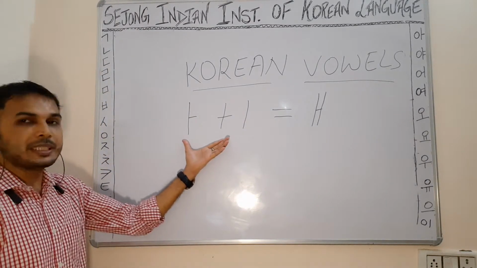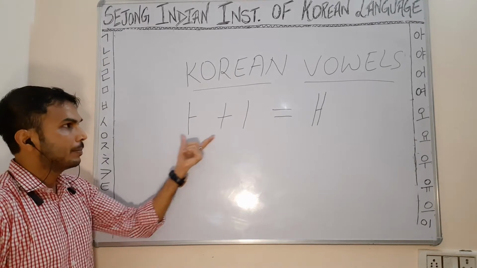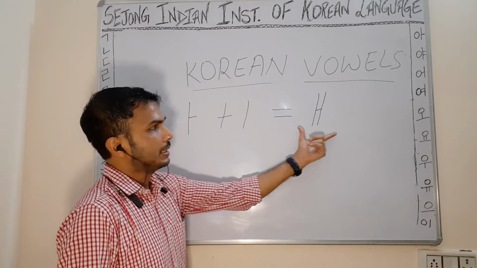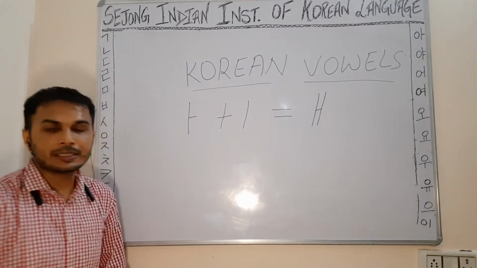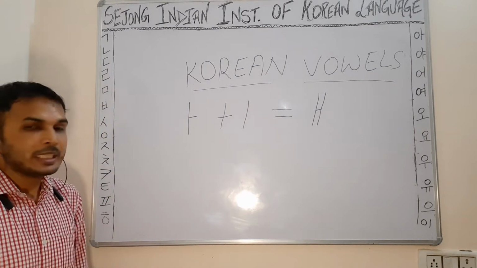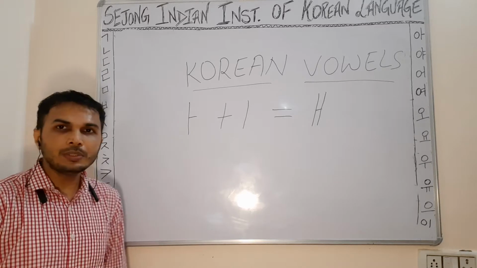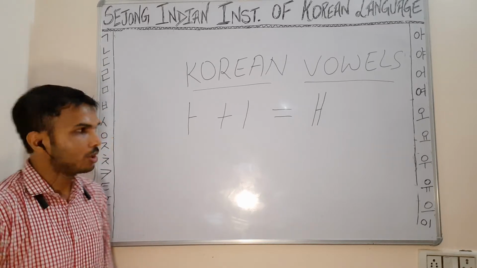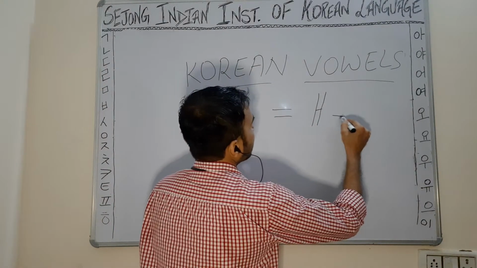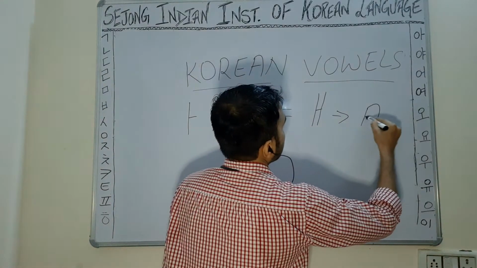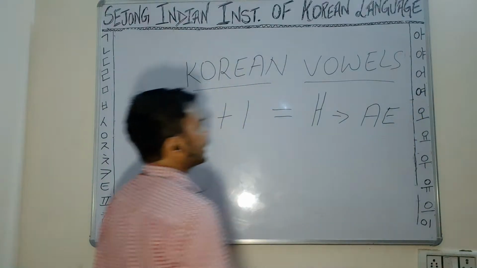It is a combination of a plus i is equal to ae. If you Romanize this sound, we can say it will be a and e.